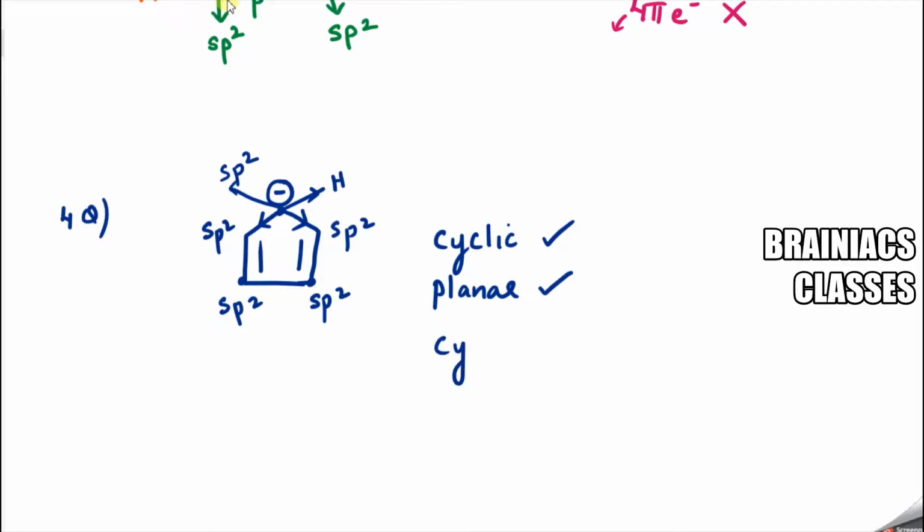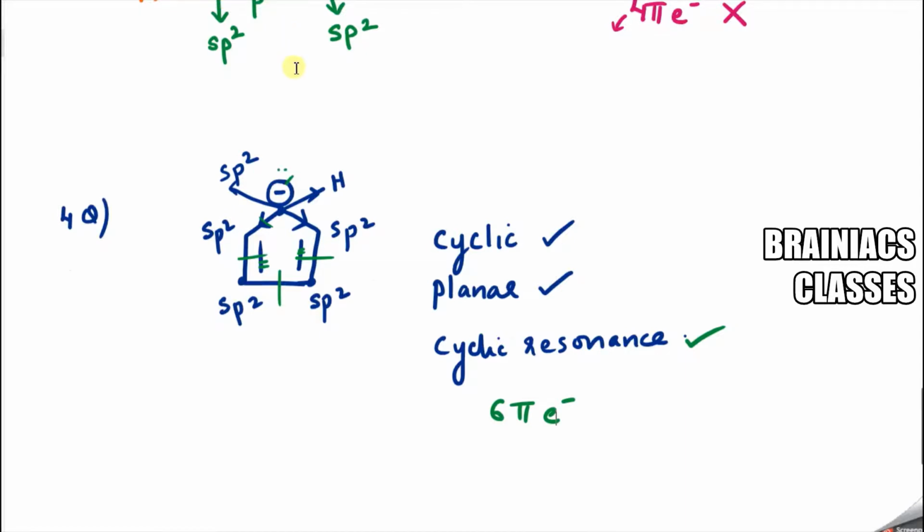Next, what do you need to check? Cyclic resonance. Correct? So cyclic resonance, just check it out. You know that there is a double bond, then single bond, then double bond, then single bond, then negative charge, then single bond, then double bond, then single bond, double bond, single bond, negative charge. So it keeps on conjugating. Conjugating means alternating in nature. So cyclic resonance is present. Now count the number of pi electrons entering into resonance. Here 2 pi electrons are coming. Here also 2 pi electrons are coming, and a negative charge is also coming. So negative charge means 2 electrons, 2 pi electrons. So totally 6 pi electrons are part of it.